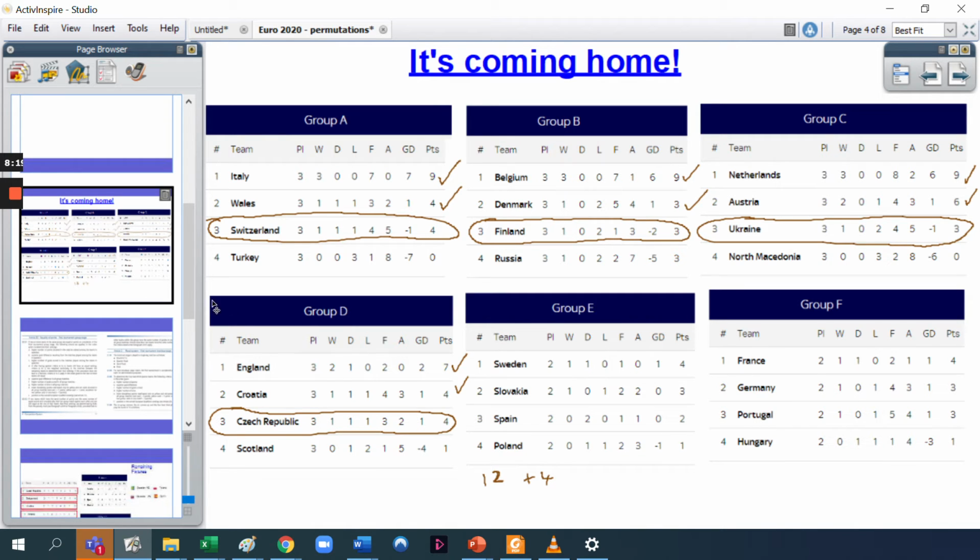It's not possible for that to happen, but it could have happened in some years. So it's interesting that the managers might have had to think about that when coming up to their final group game. They might have had to think, oh, I need to think there might be penalties at the end of this game, even though it's a group stage, which is not the normal in previous years.